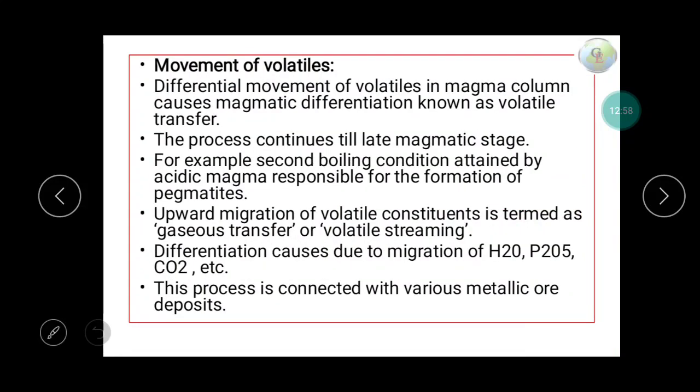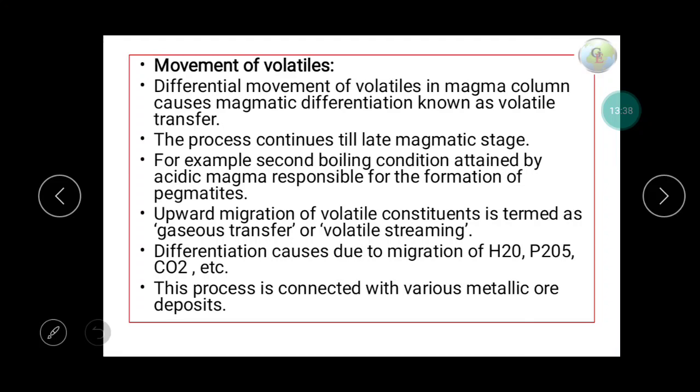Then movement of volatiles. Differential movement of volatiles in the magma column causes magmatic differentiation known as volatile transfer. The process continues till the late magmatic stage. For example, the second boiling condition attained by acidic magma is responsible for the formation of pegmatites. Upward migration of volatile constituents is termed as gaseous transfer and volatile streaming. Differentiation is caused due to migration of H2O, P2O5, CO2, etc. The process is connected with various metallic ore deposits.